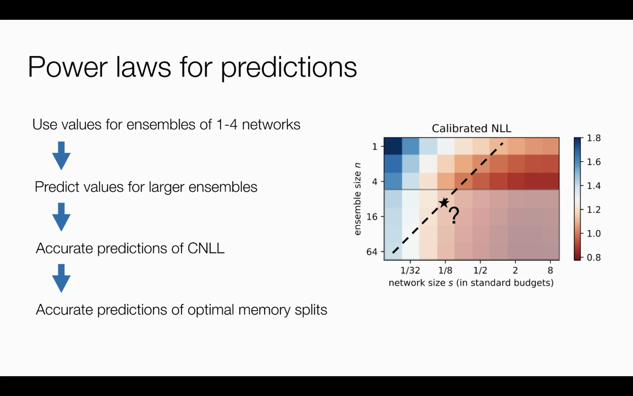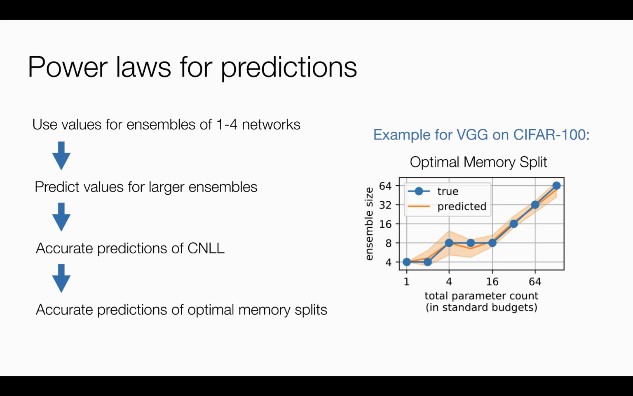It is also possible to predict optimal memory splits for different memory budgets. To do so, we choose the point with the minimum value at each diagonal of the CNLL plot, where the values for large ensembles are predicted with power laws. Again, on the slide you can see the example for VGG on CIFAR100. In most cases, the discovered power laws predict either the exact or the neighboring memory split. If the neighboring split is predicted, the difference in CNLL between the true and the predicted splits is negligible.